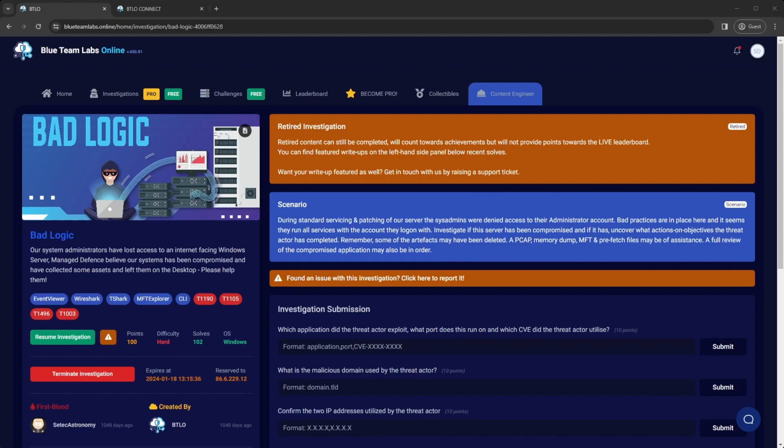Investigate if the server has been compromised, and if it has, uncover what action on objectives the threat actor has completed. Remember, some of the artifacts may have been deleted. A PCAP, memory dump, MFT, and prefetch files may be of assistance. A full review of the compromised application may also be in order. Okay, so from that, I pick out public facing, and I pick out application and PCAP. I guess that's going to be our start point, but I could be wrong. But let's move over to the lab and we can take a look.